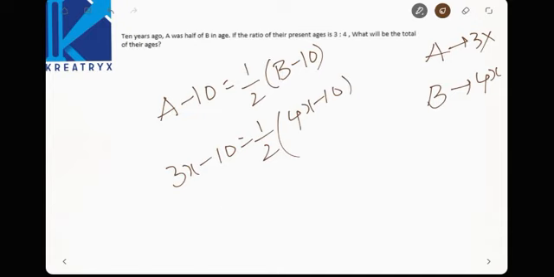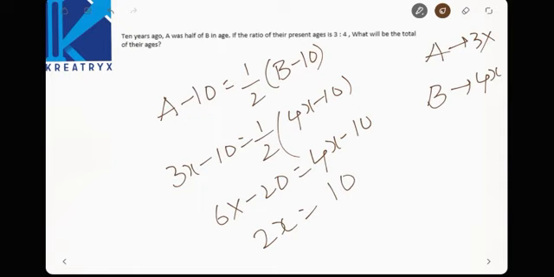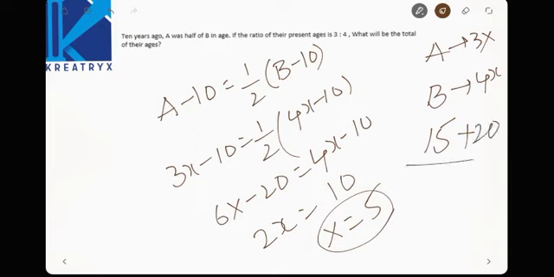That is nothing but 6x minus 20 is equal to 4x minus 10. That is nothing but 2x, and 20 goes to that side, 20 minus 10 will be 10. Now x is equal to how much? 5. Now if x is 5, A's age will be 15 and B's age will be 20. Now what will be the total age? It will be 35, right?